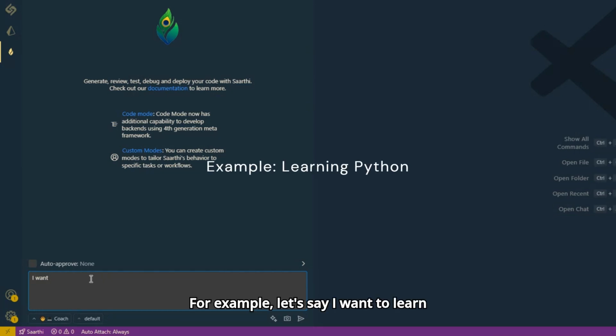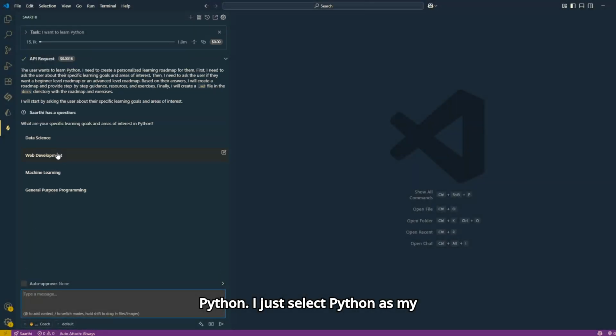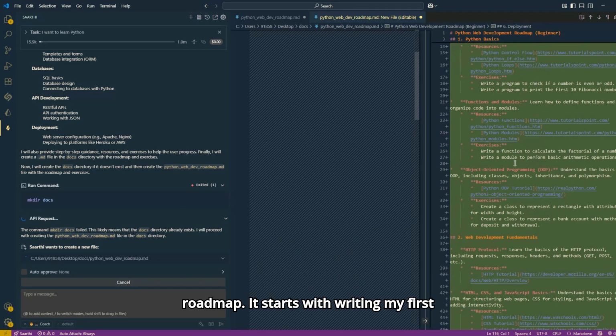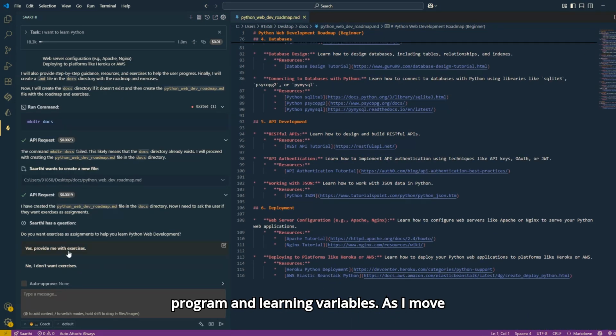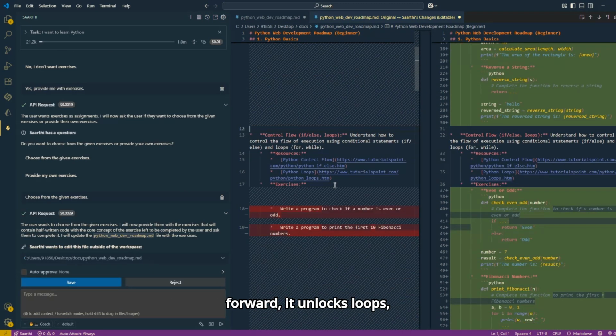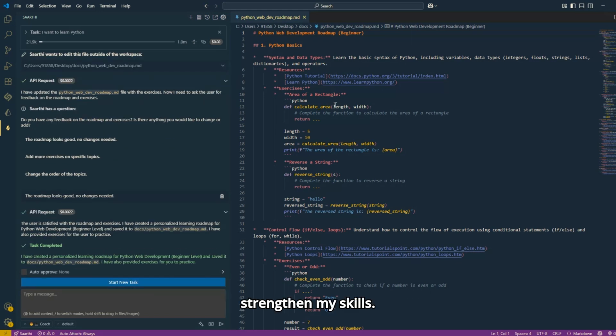For example, let's say I want to learn Python. I just select Python as my goal, and Saarthi instantly creates my roadmap. It starts with writing my first program and learning variables. As I move forward, it unlocks loops, functions, and even practice exercises to strengthen my skills.